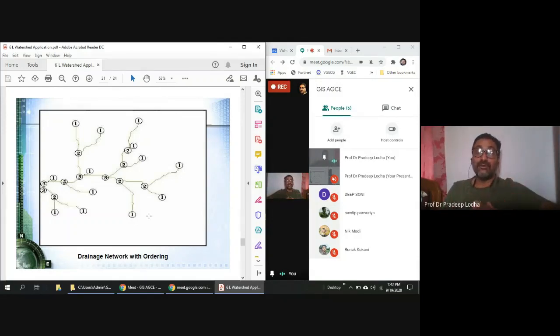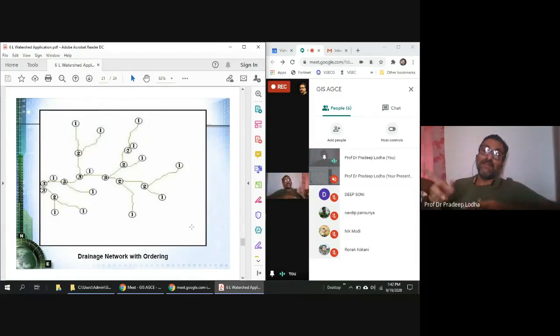Ridge line or watershed line or divide line, because this divides; every point on the surface of the earth is falling into some watershed. So this point here may be in our watershed or in some other watershed. So they are divided by a divide line or a ridge line. A ridge line is the top line on which if water precipitates, it may go either to that side or this side. All other points are perfectly in this watershed or that watershed.